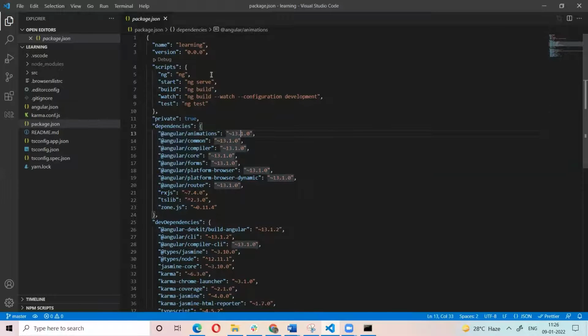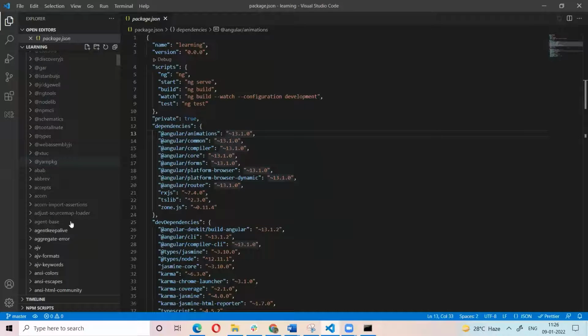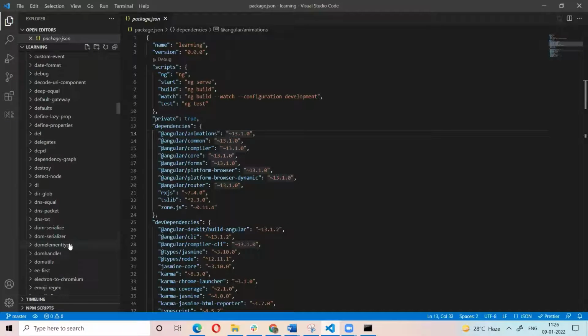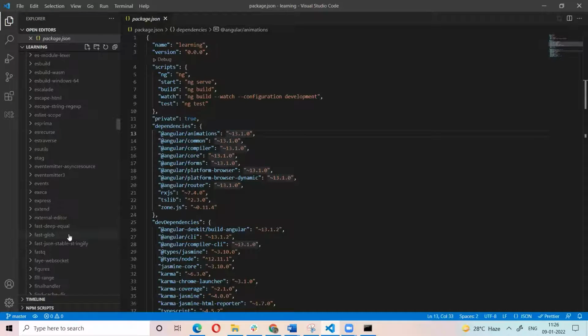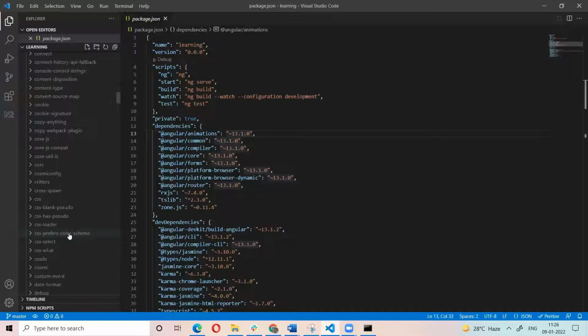Once we run npm install, all these libraries are downloaded into the node modules. In this node modules folder, these are all the code libraries, taken from the node repository. All these are required to run the Angular application; these core libraries must be present.